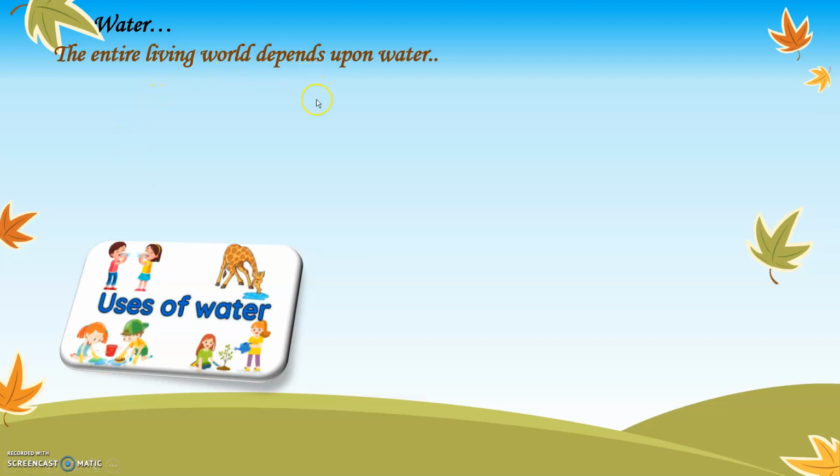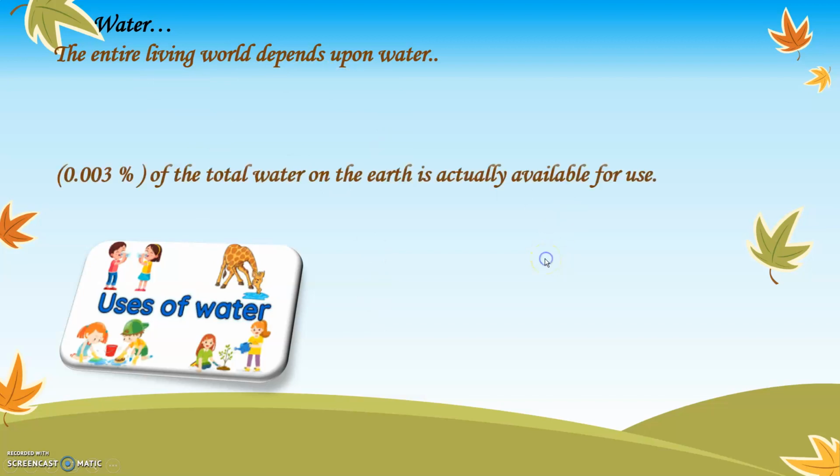All the living world means all the living things. It could be plants, animals, human beings, birds, insects, each and everybody on the earth requires water. They cannot survive without water. So water is one of the most important natural resources for us on the earth.